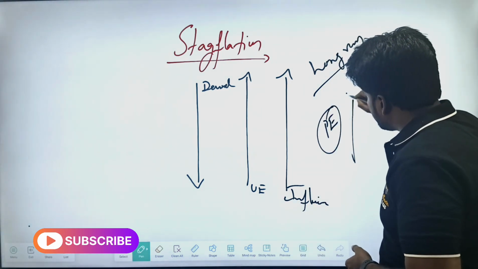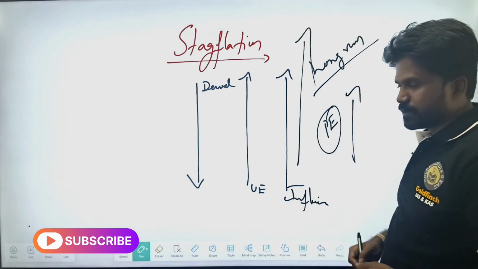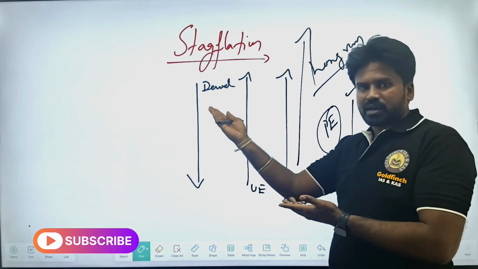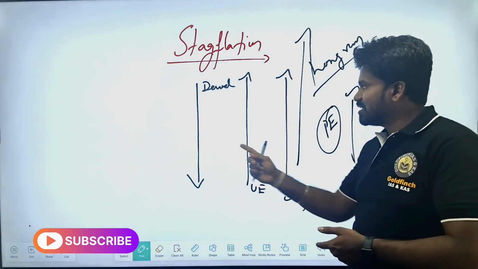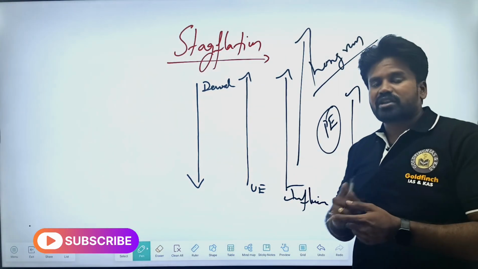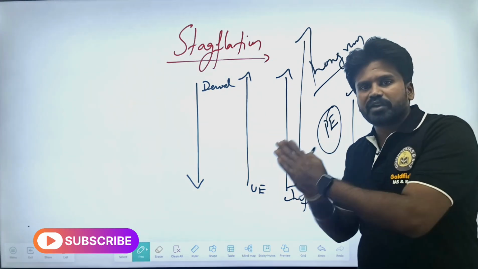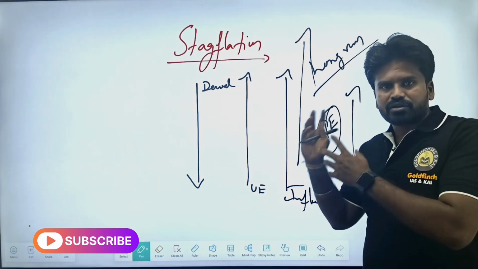If you increase the public expenditure, what happens to the inflation? Don't you think it will go further up? If you want to increase the demand, you are going to invest more. That is, rather than increasing the demand, it will contribute to more inflation. That is the reason the stagflation situation is very problematic, and it is very difficult to come out of this particular scenario.